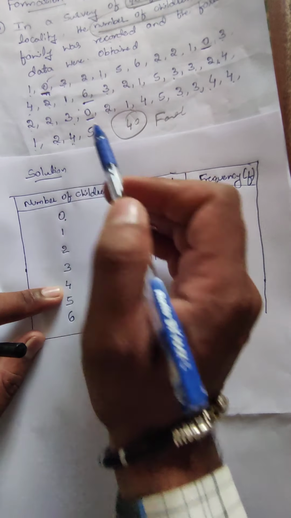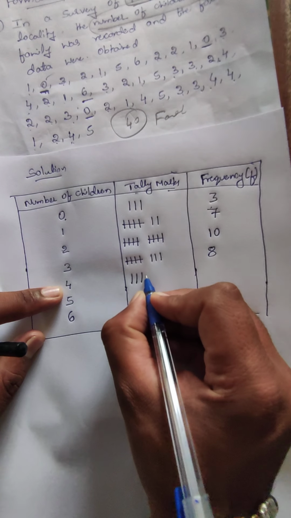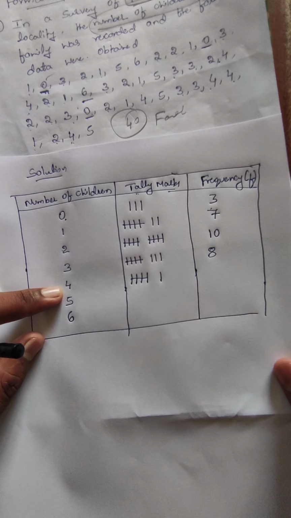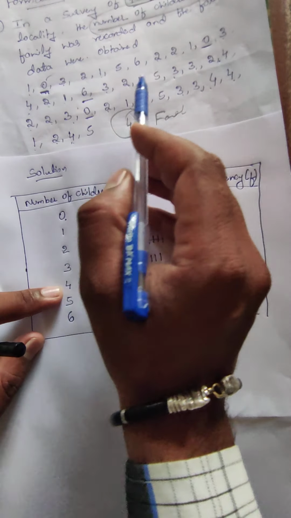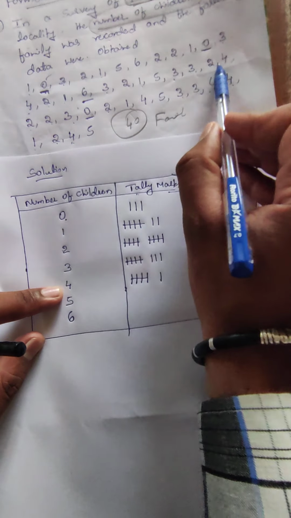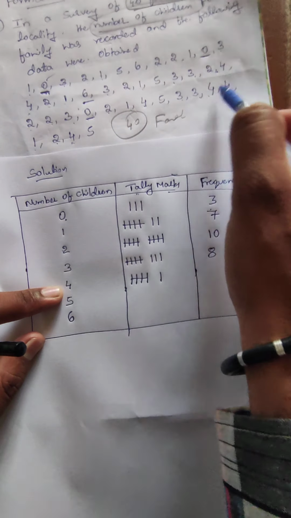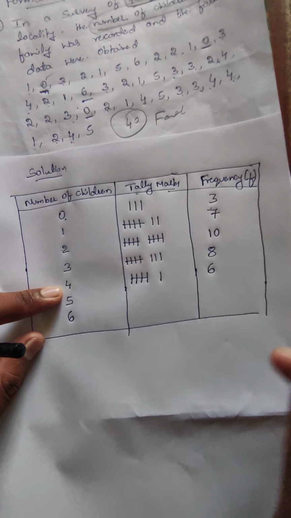So 6 times it's repeated. We should write 1, 2, 3, 4, 5, 6 as tally marks. This is the way of representation. The value of the frequency is 6.